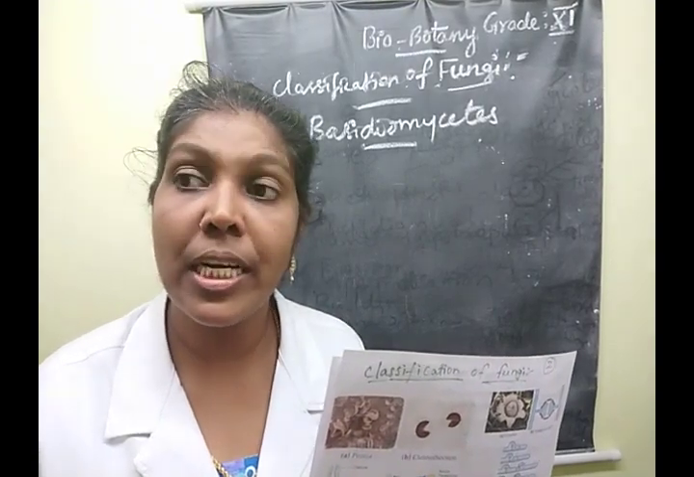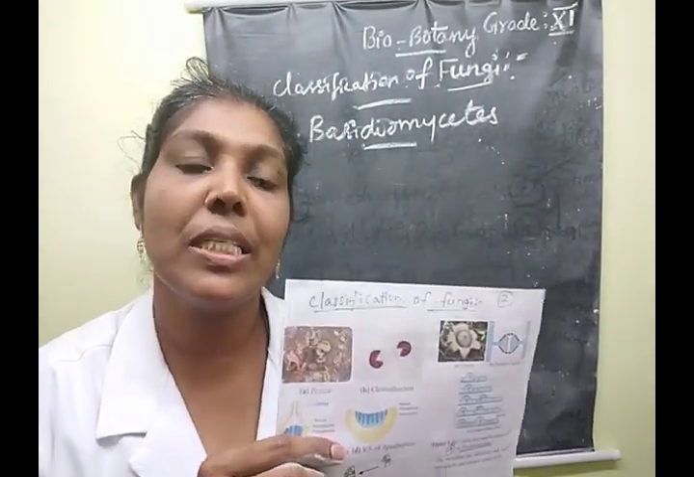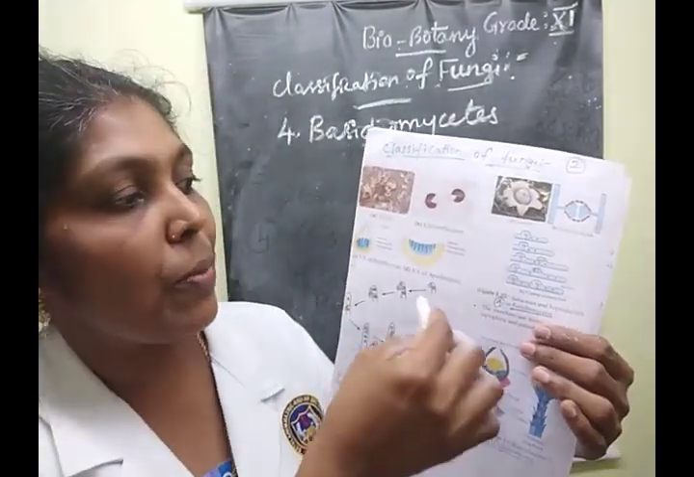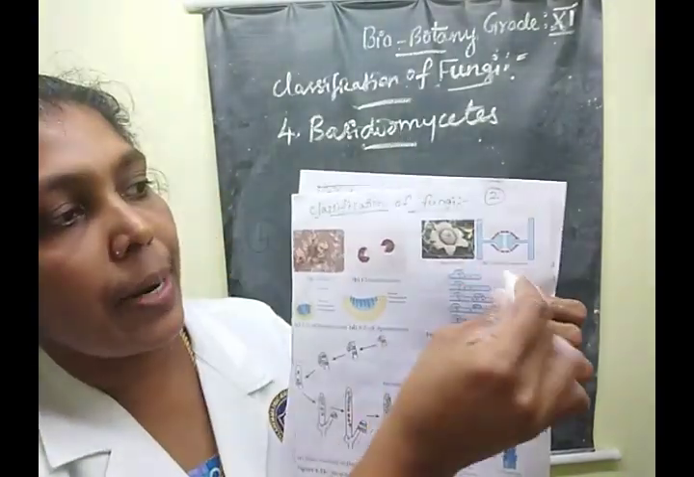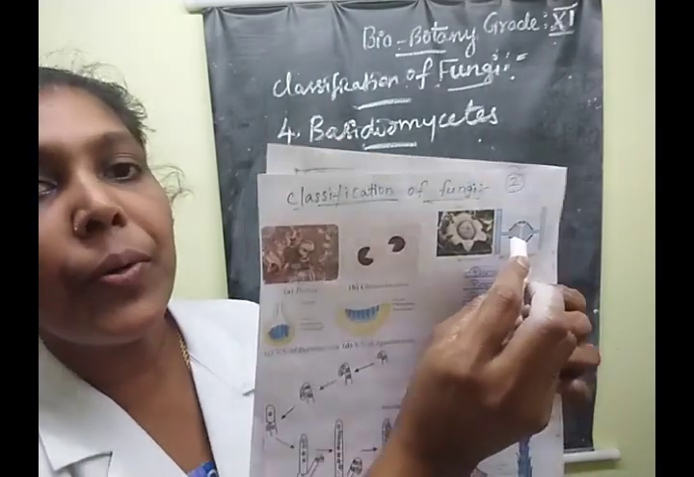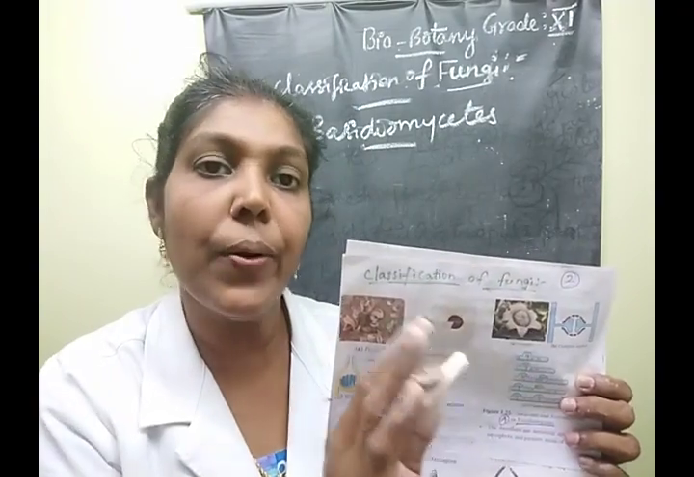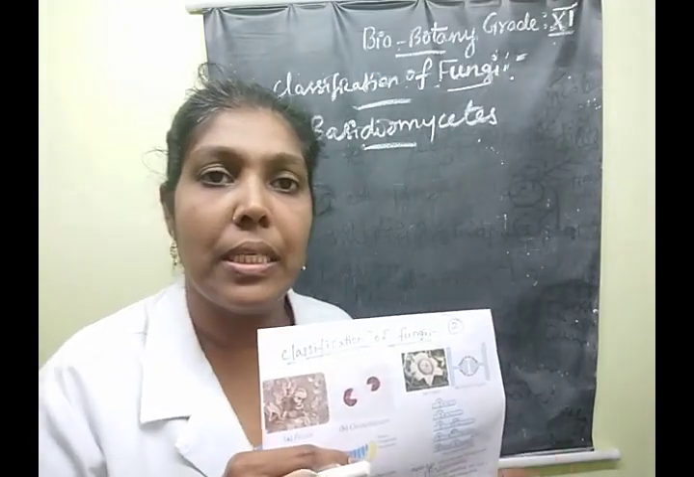It is a branched condition. Here, one special type of septum is present, children. What is the special type of septum? The septum is known as the Dolipore septum. See this diagram. The septum looks like a bracket-like structure. Understood, ma'am? That is what we call the Dolipore septum, one of the special septa present in the class Basidiomycetes.